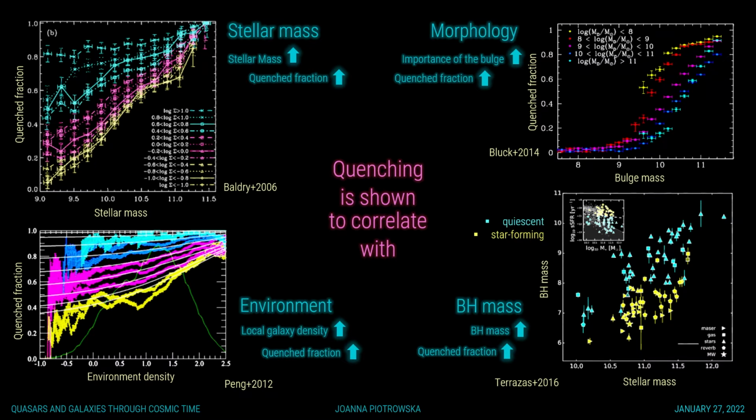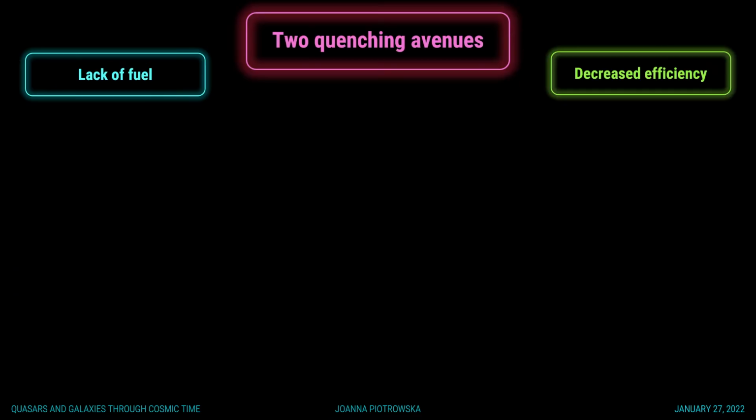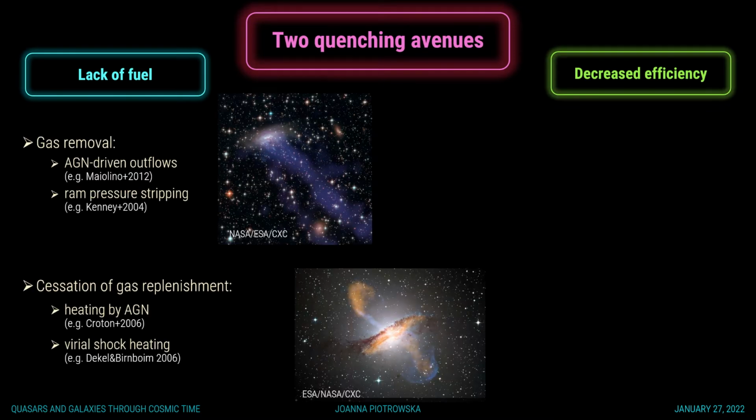All of these observed correlations between galactic properties and quenching are an observable consequence of physical processes which prevent galaxies from forming new stars. Ultimately, the universe can go about it in 2 ways: either by removing star formation fuel, no gas, no stars, or by decreasing the efficiency with which the available gas collapses under gravity. As of today, the fuel route enjoyed a fair share of observational support for processes which either drive the gas out of galaxies or prevent cooling and accretion of gas from galactic halos.